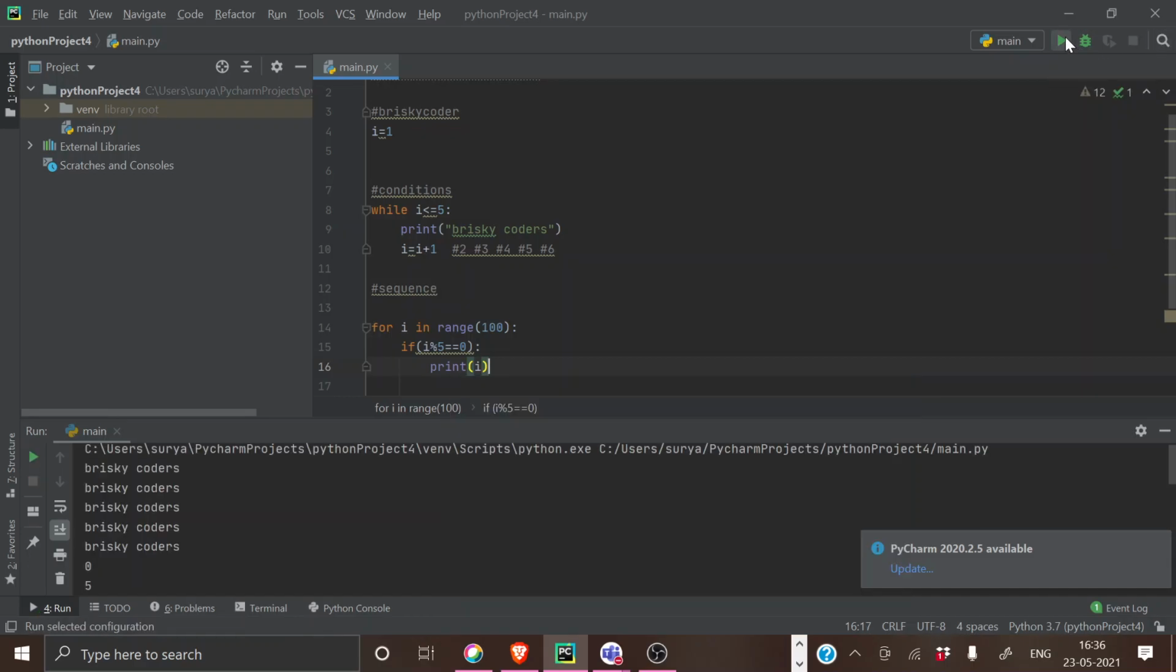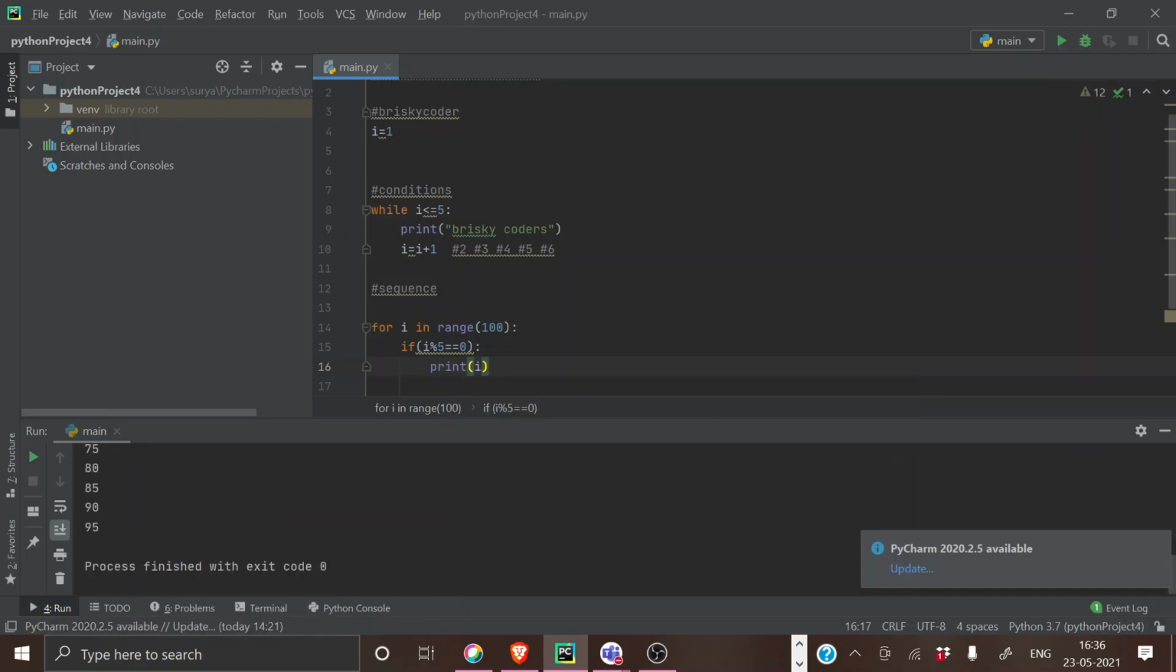See, I've got all the numbers which are divisible by 5: 0, 5, 10, 15, 20, 25, 30, 35, 40, 45, 50. Got it? Yes, sir. So we are going to work further. We are going to incorporate all the things which I've taught before, and we are going to give a final presentation on it. Got it?